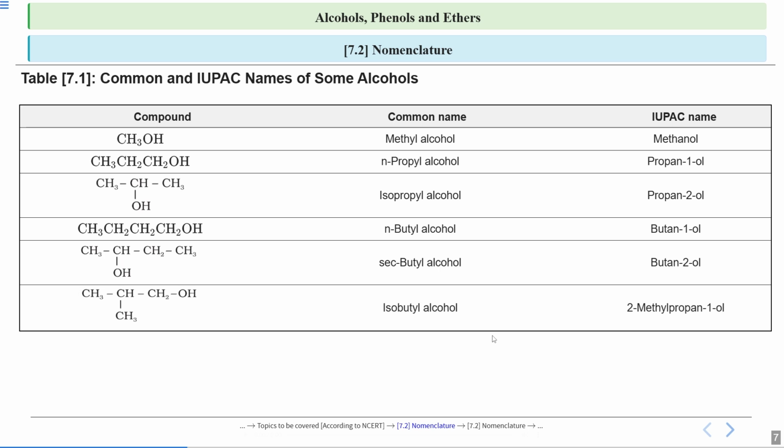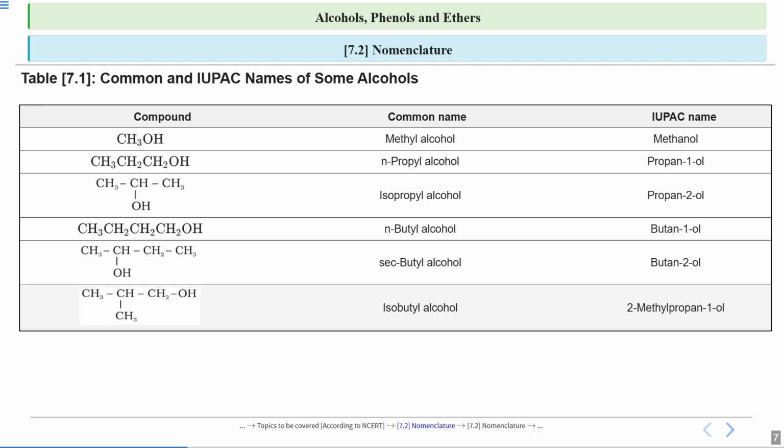And for the IUPAC naming, we'll do the numbering from this side. So this carbon to which your OH is attached gets the least number. So 1, 2, 3. So your longest carbon chain has 3 carbon atoms, so the word will be propane. Now because a methyl group is attached to the second carbon, you will write 2-methylpropan-1-ol. 1, because the carbon to which your OH is attached is the first carbon. So the name will be 2-methylpropan-1-ol.